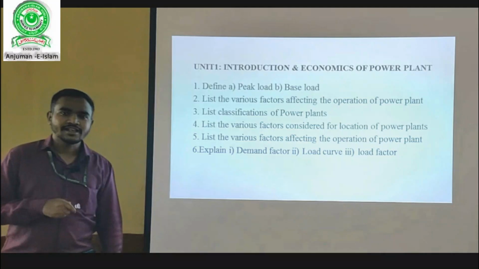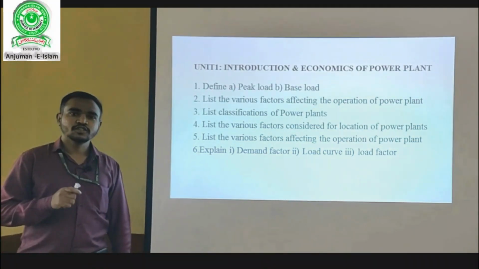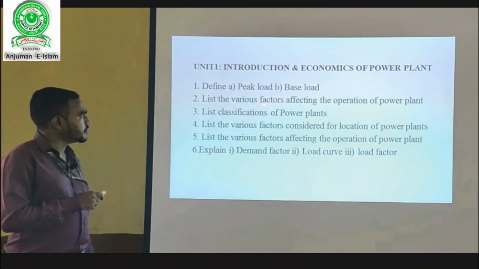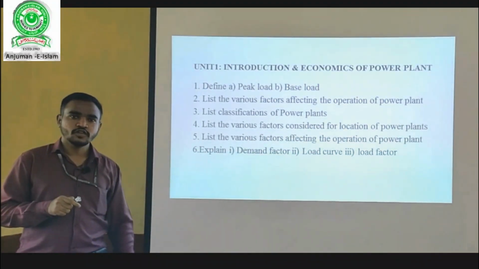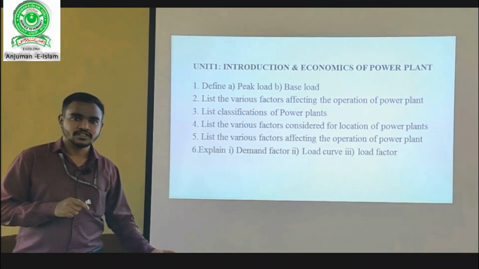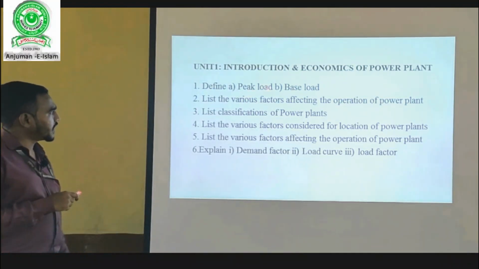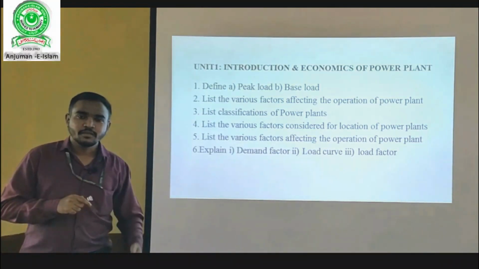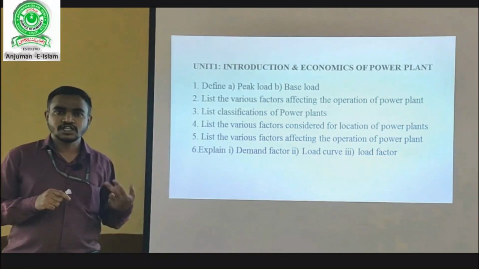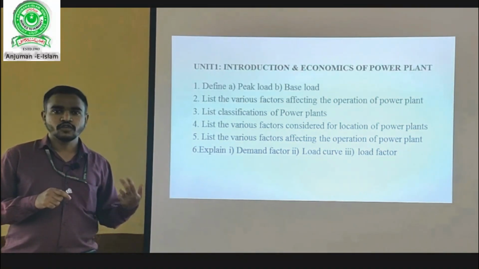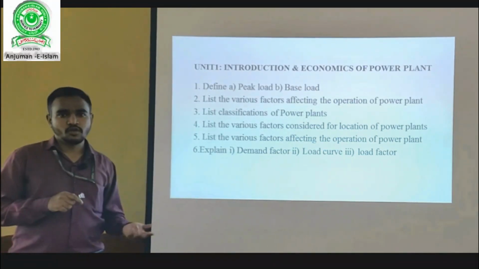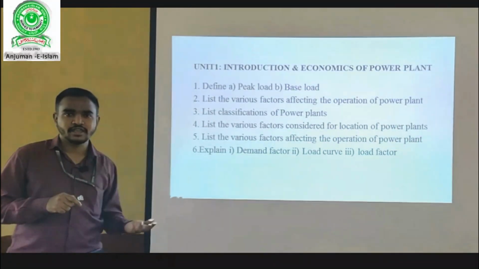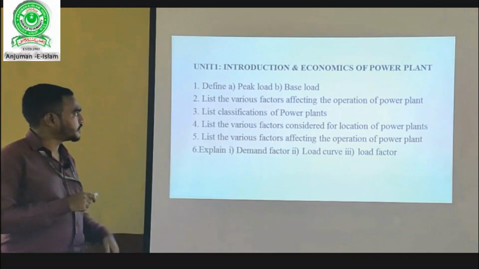Now the first question: define peak load and base load. Dear students, as the question itself says, we have to just define the terms peak load and base load. We need not explain the terms. If we go for the explanation, we are simply wasting time. What is peak load actually? Peak load is the maximum load utilized or consumed by a unit or group of units in a power plant, whereas base load is the minimum load produced or generated by the unit in a power plant.